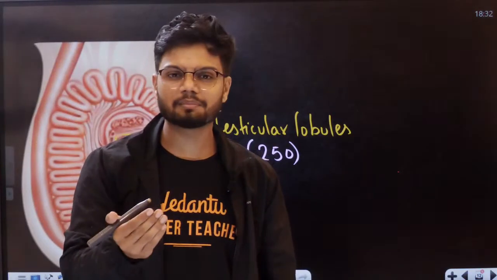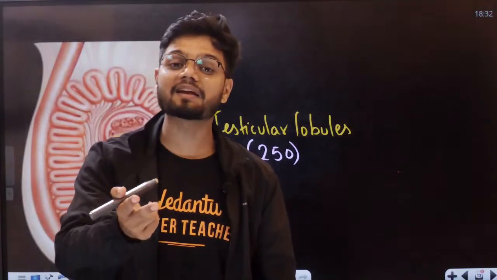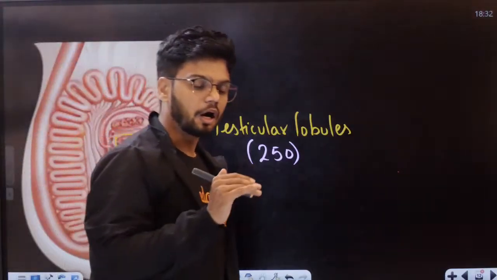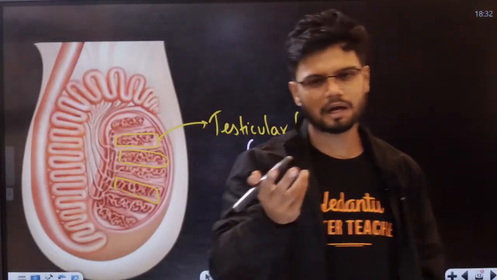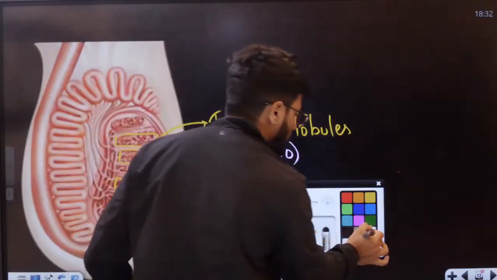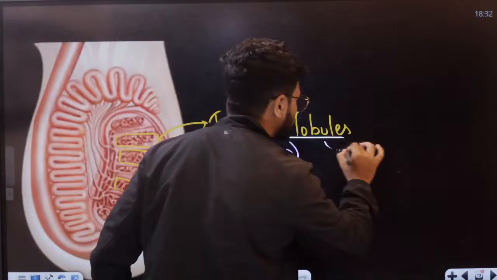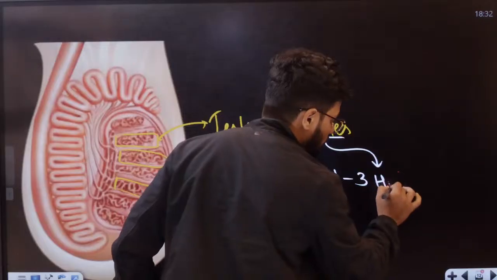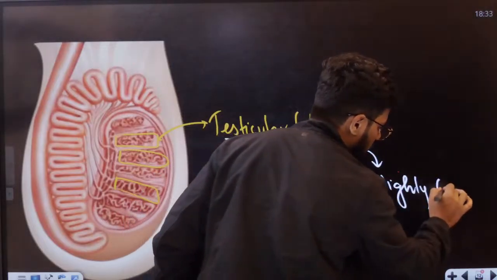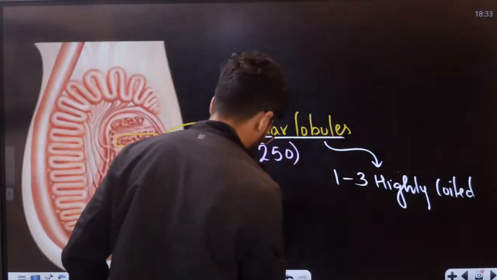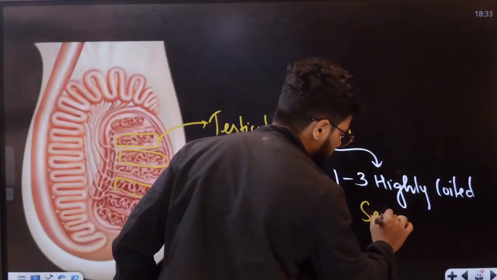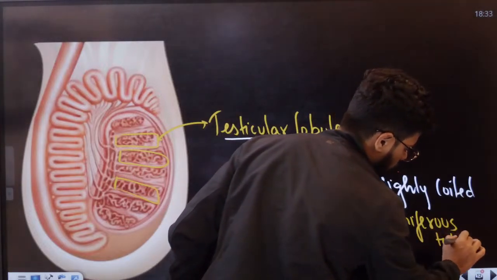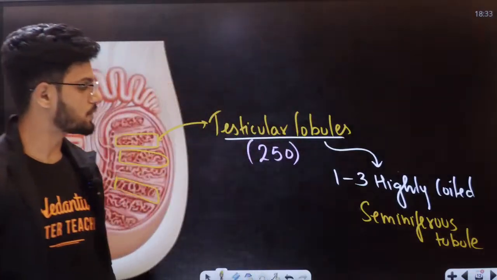So students, can anyone tell me how many are there in the entire human male? Around 500, students. Now, inside the lobule, we have 1 to 3 highly coiled structures called seminiferous tubules, students, seminiferous tubules.